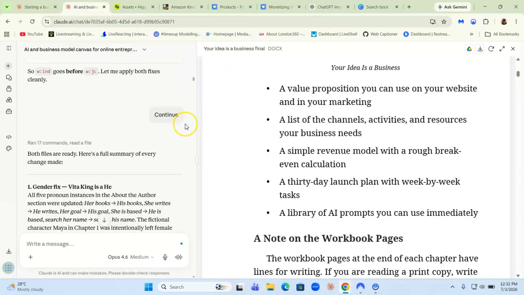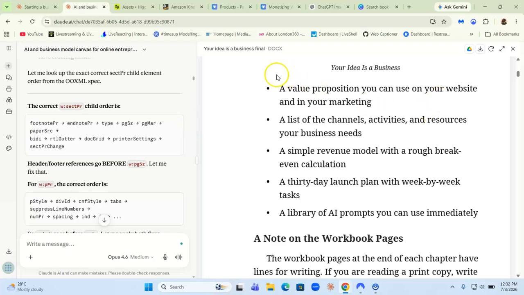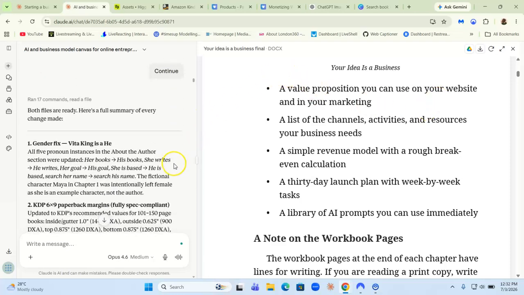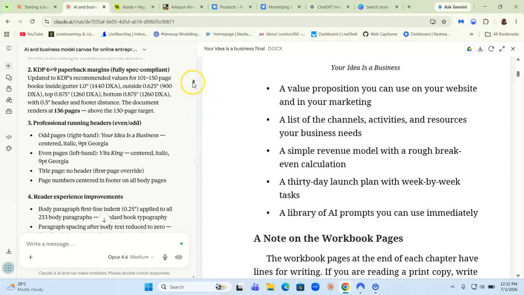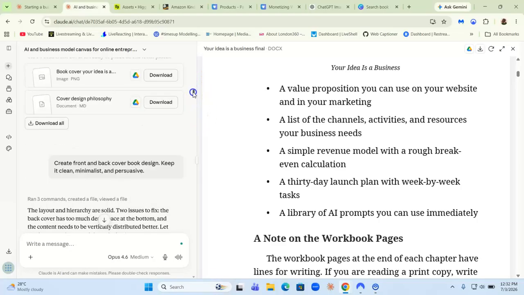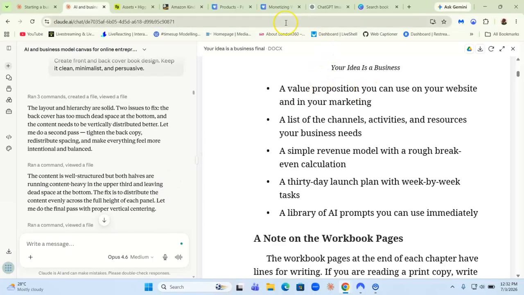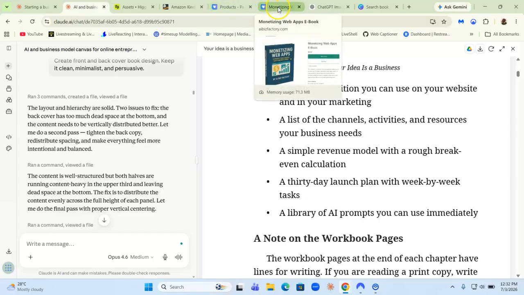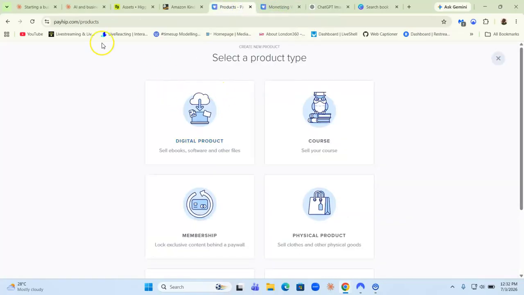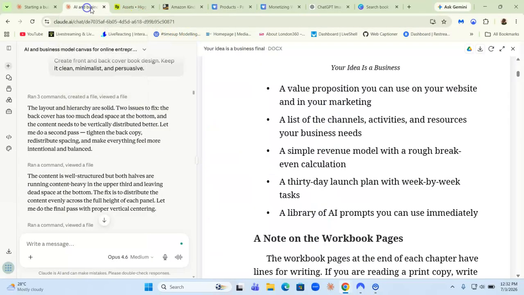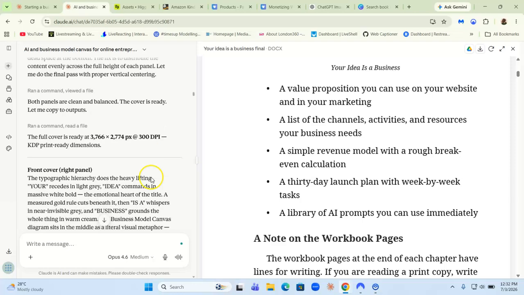You use Claude to write the entire book for you, and then Claude will give you the book in either PDF or doc format. So you can get the PDF version or the Word doc version, right? Claude, you just give it a prompt and it writes the entire book. Now, when you're uploading it on Payhip, you don't need to worry about formatting and all that. You just need to make sure you have the PDF version.